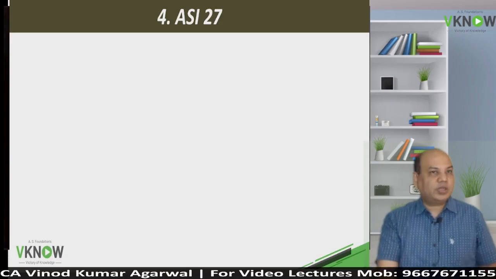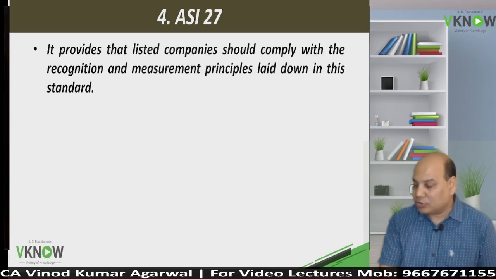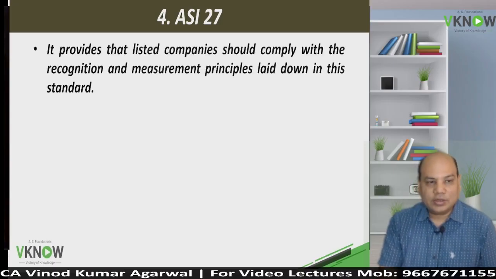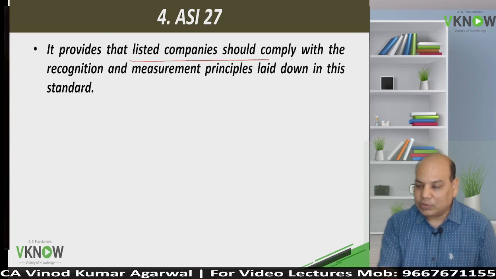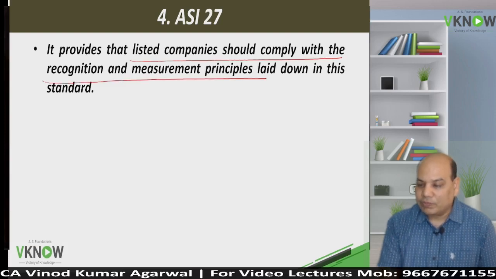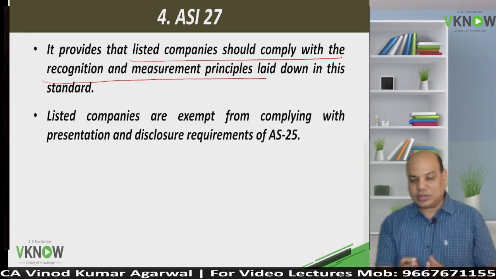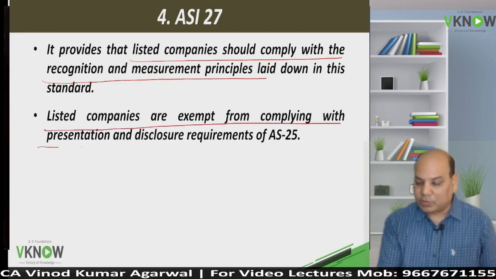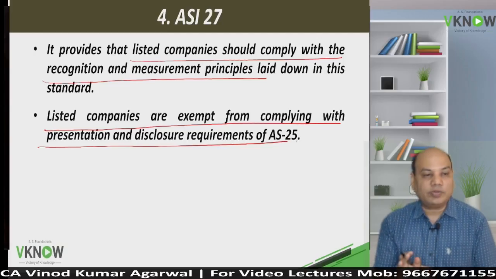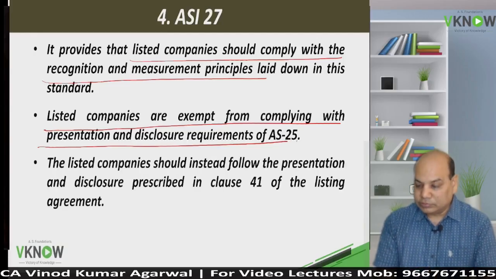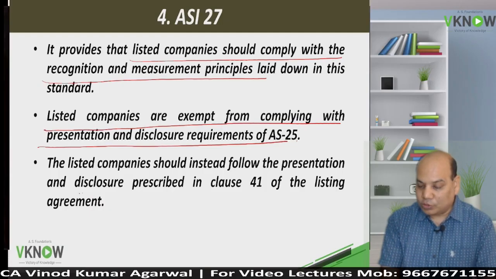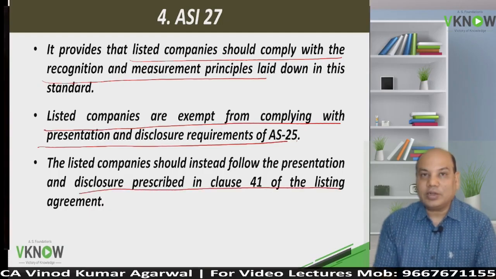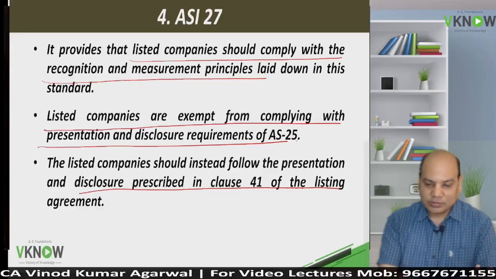The institute may issue ASI. So let us read what is this ASI. It provides that listed company will follow the recognition and measurement requirement as laid down in this standard. Listed companies are exempted from complying with presentation and disclosure requirement of AS25. Okay. Listed company will follow presentation and disclosure requirement as per clause 41 of the listing agreement. So this is for listed company.